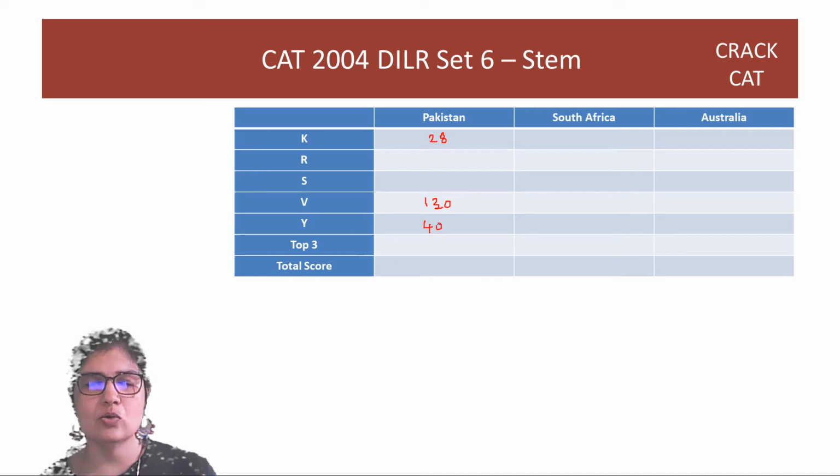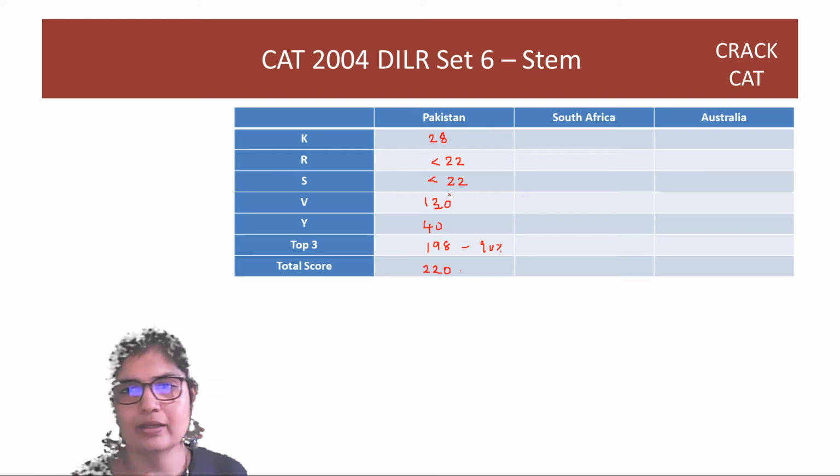Now these three scores, the top three scores guys, total 198 and this is 90%, right? If you check, this is 90%, which means the total score India would have made is 220. Which means the other batsmen, since 198 is already taken up, the other two batsmen can maximum make 22. So it is less than 22. Okay, great.